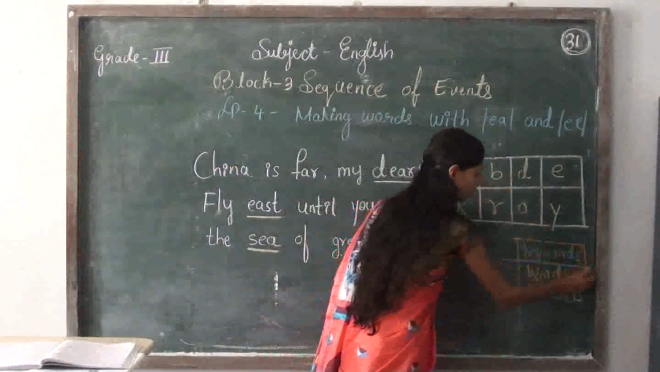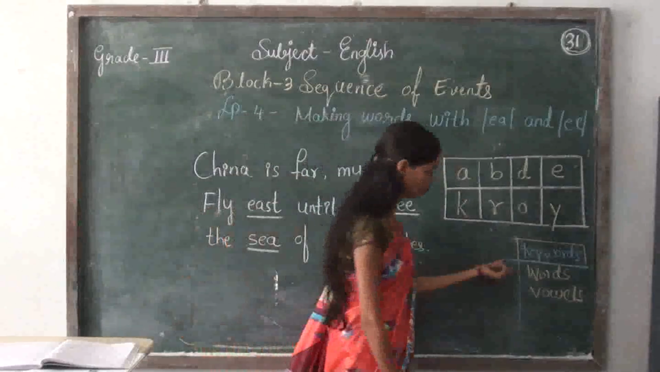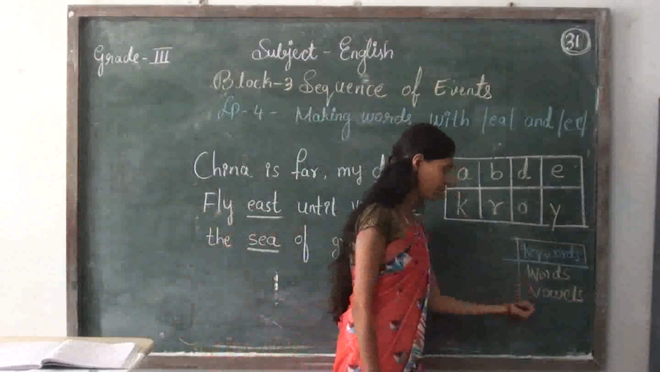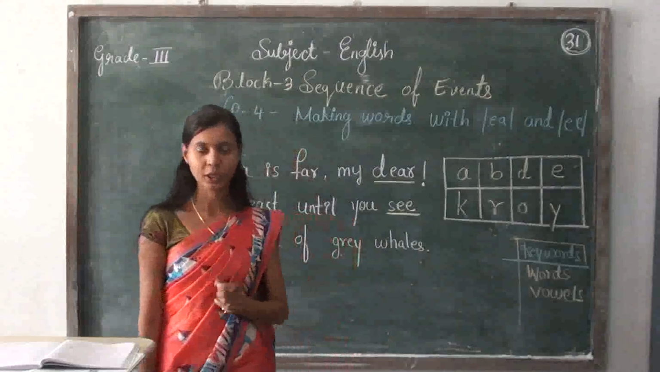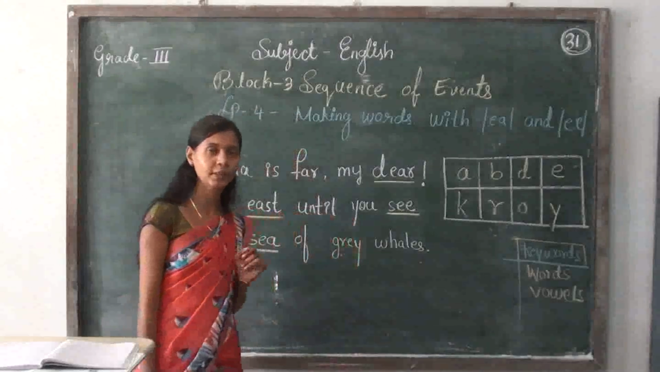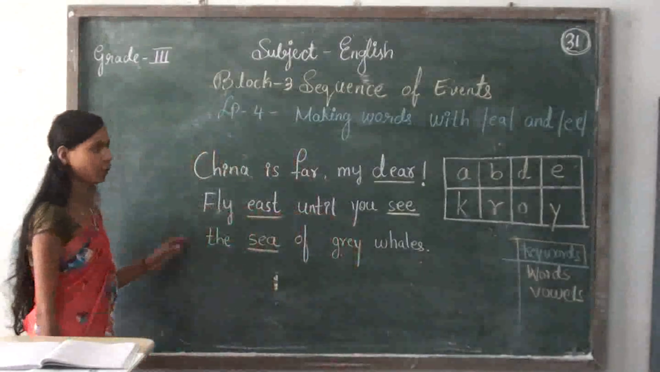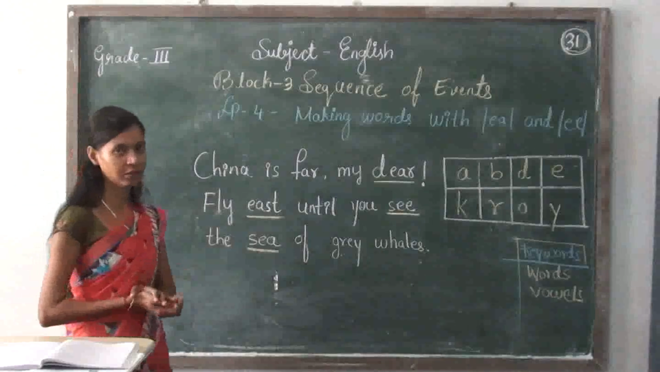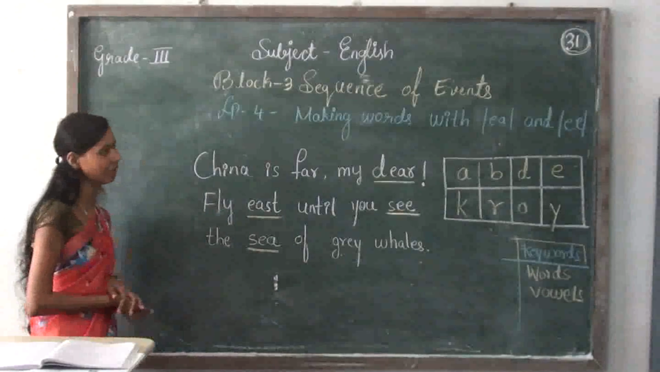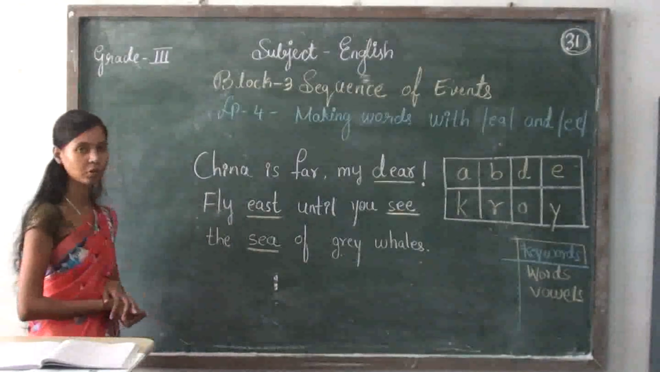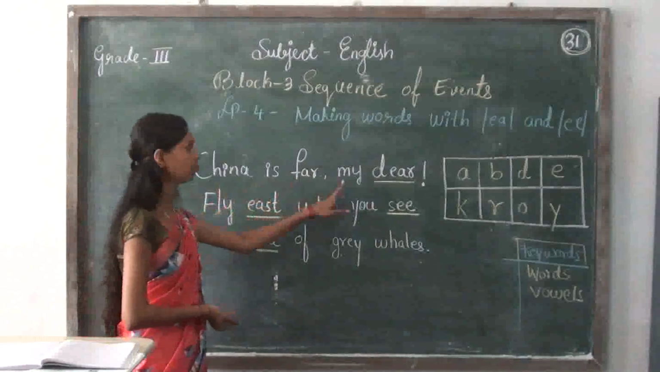Okay. So now let us move to the keyword section. So students, these keywords along with the worksheet you have to do this work also. These two word spellings you have to practice. Okay. After this class you have to write this in the rough book. Am I clear? And now let us come to the action part, that means activity part. So students, here you can see that there is a sentence on the board. China is far, my dear.